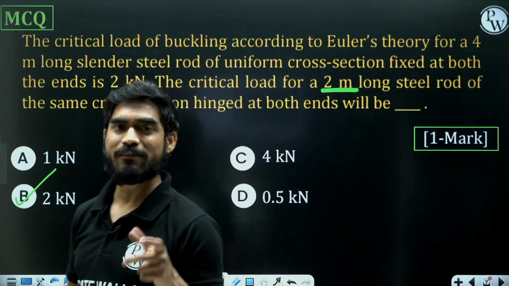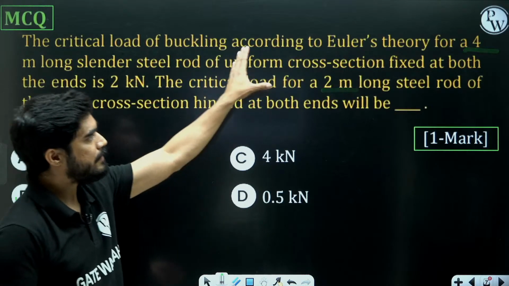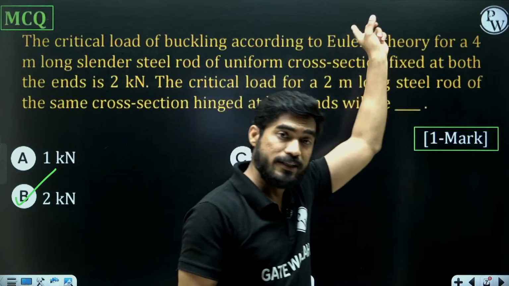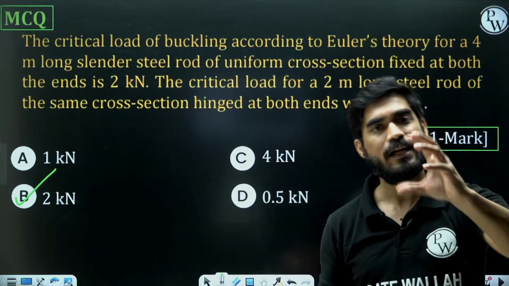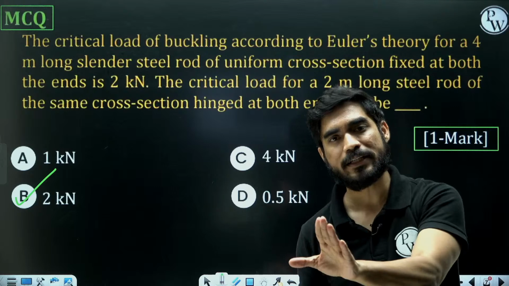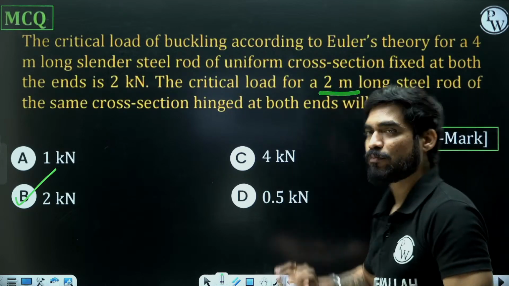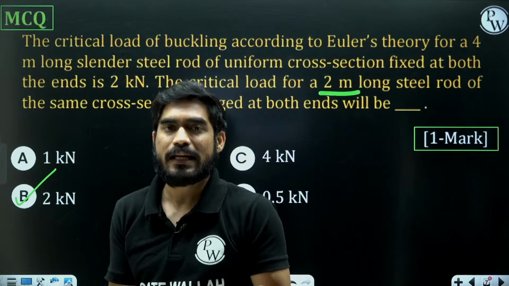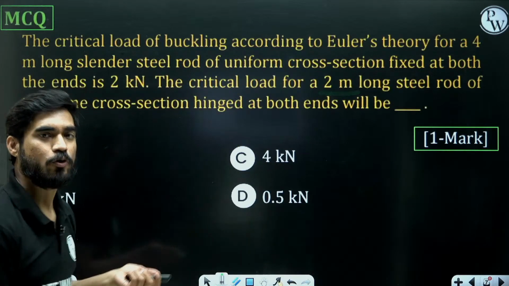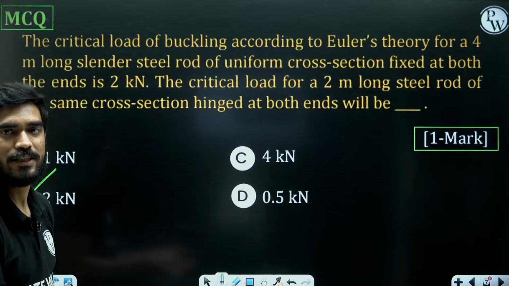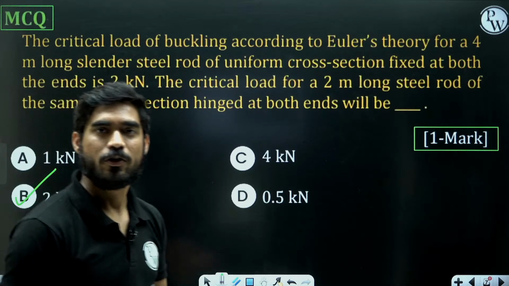So the effective length remains same in both cases. In the first case, length is 4 meter and it is fixed at both ends. So effective length is 0.5 into 4, 2 meter. In the second case, length is 2 meters and it is hinged at both ends. So effective length again will be equal to L, means 2 meter. So effective length is not changing. So P is also not changing.